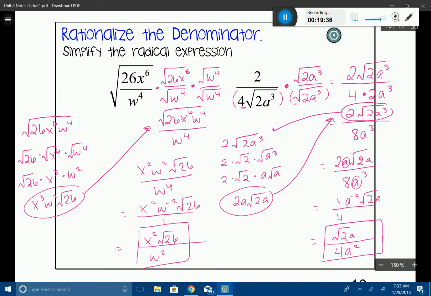All right, that's the lesson on rationalizing the denominator, and we're going to be working with some higher level, higher order variables in the weeks to come.